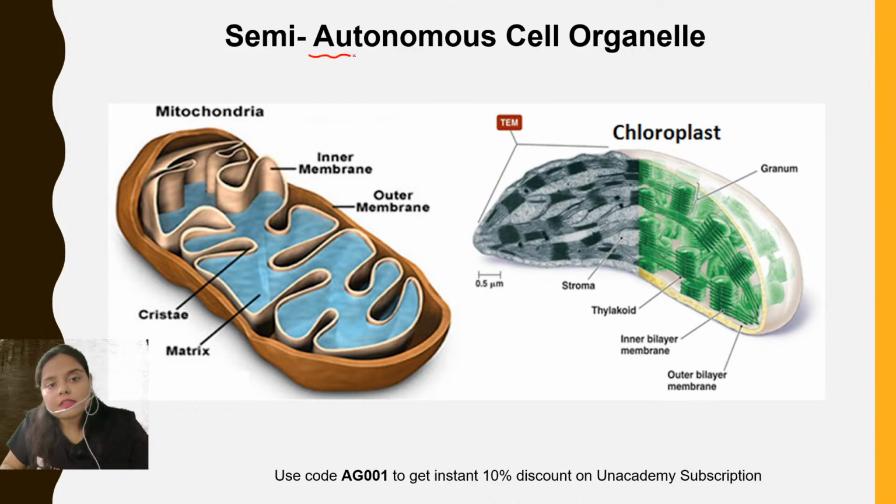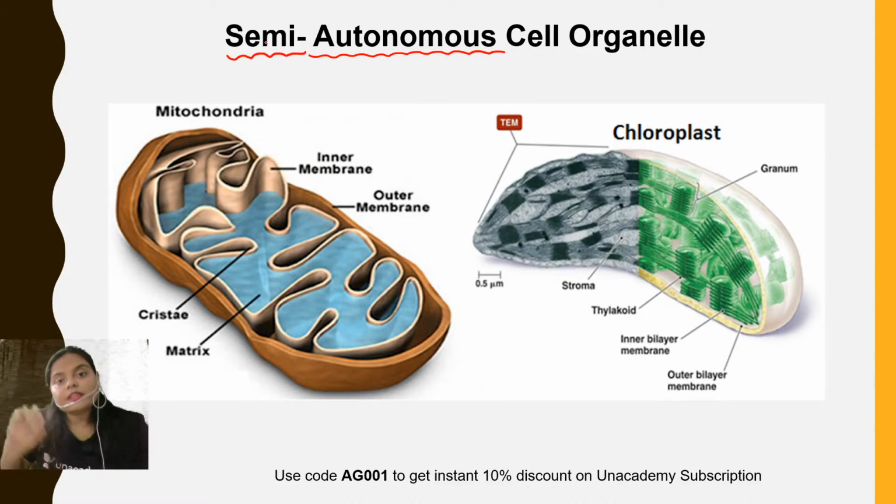So autonomous means independent. But we are saying that it is semi-autonomous. That means half independent or partially independent. Okay, that means these are the cell organelles which are partially independent, or you can say partially dependent upon which structure?